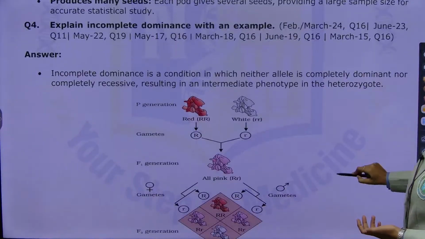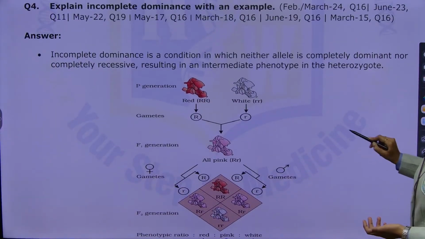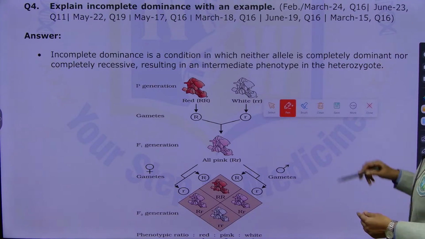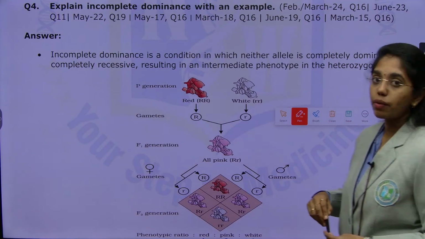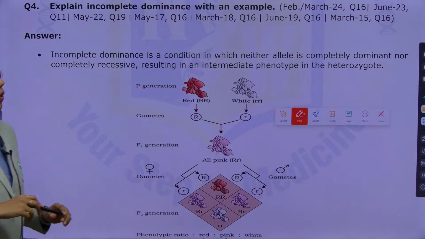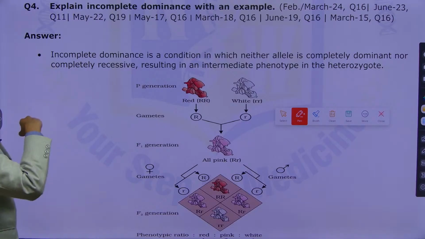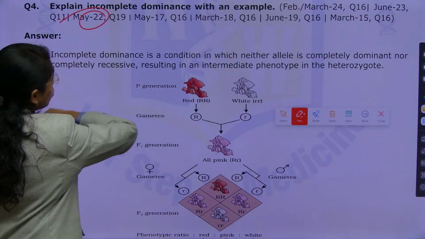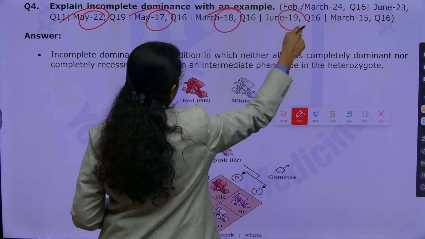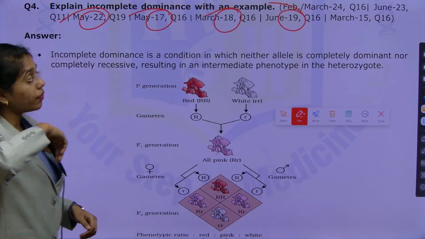Now we see, explain incomplete dominance with example. What is incomplete dominance? This is observed in March 2024 and 2023, 2022, and this question has come in 2017, 2018, 2019, 2015 as well.